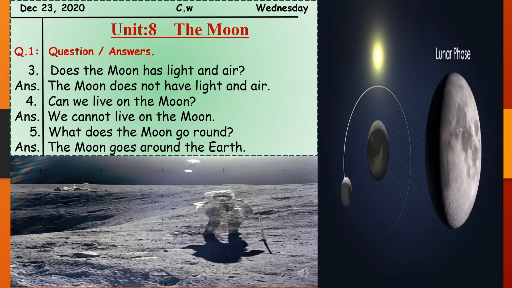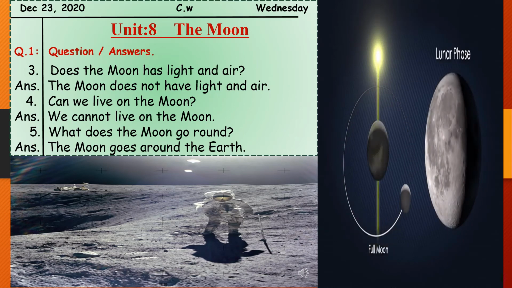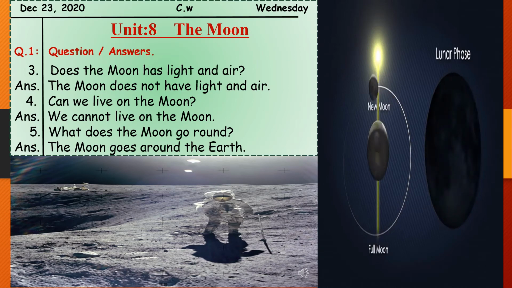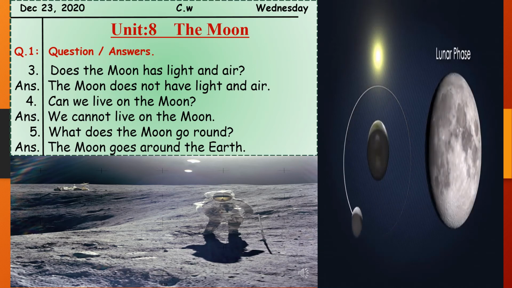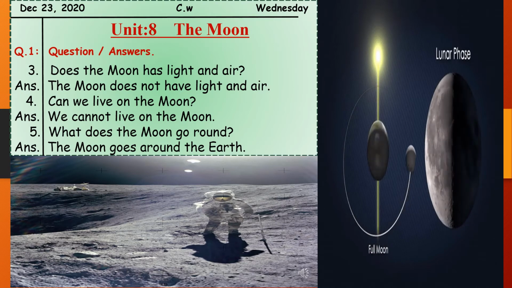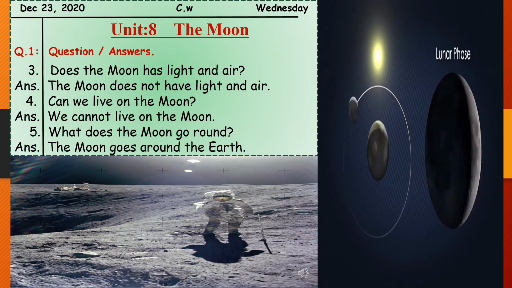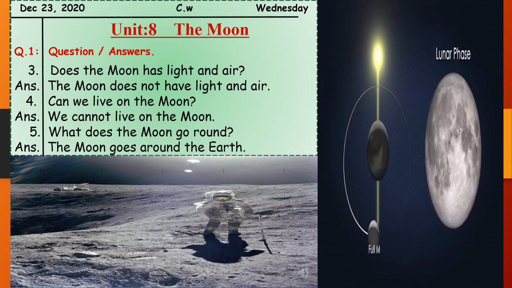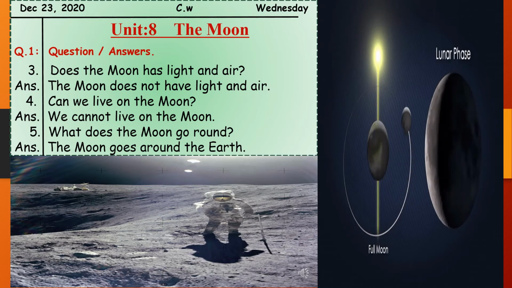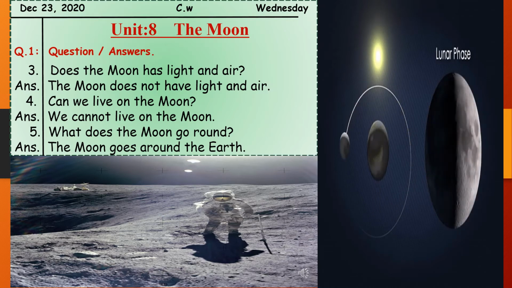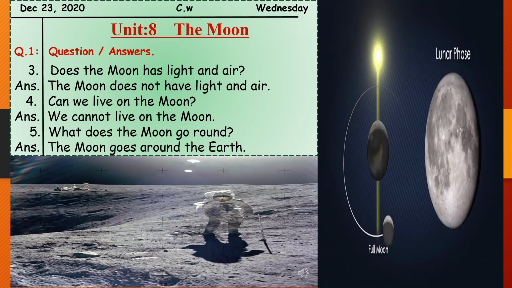And during these 28 days you can see different phases or shapes of the moon. As I told you, the moon has no light of its own, it is just reflecting the sun's light.